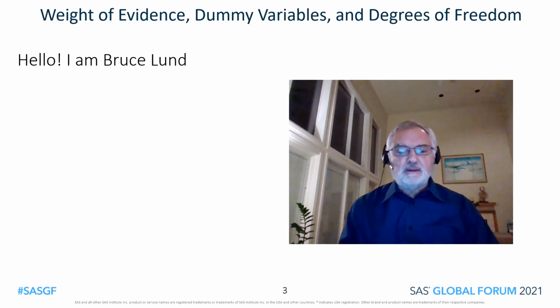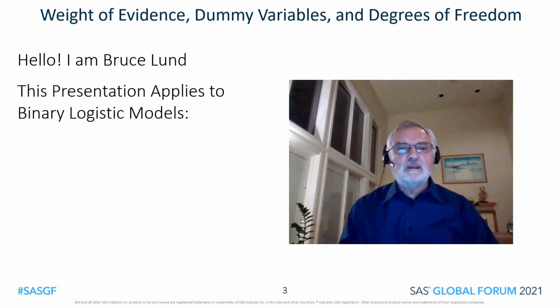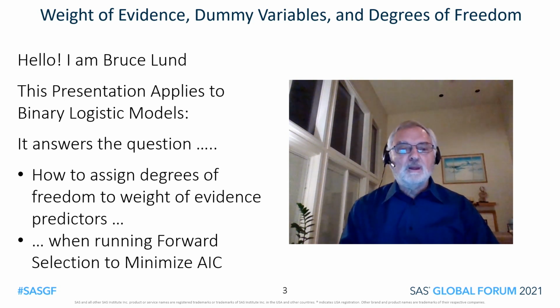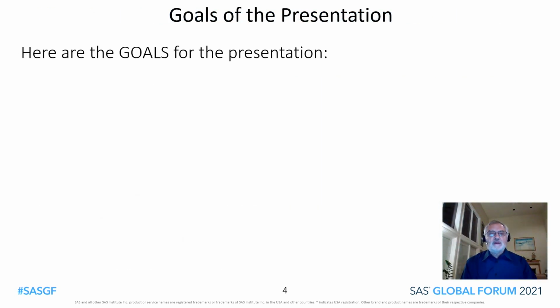My topic is weight of evidence, dummy variables, and degrees of freedom. This presentation applies to binary logistic models. It answers the question, how to assign degrees of freedom to weight of evidence predictors when running forward selection to minimize AIC. Here are the goals for the presentation.